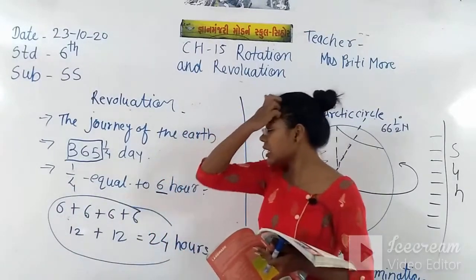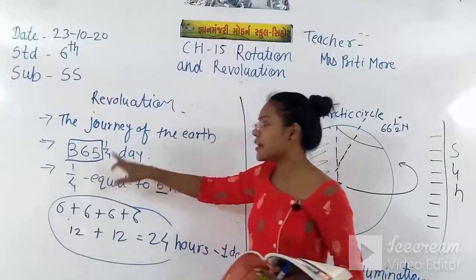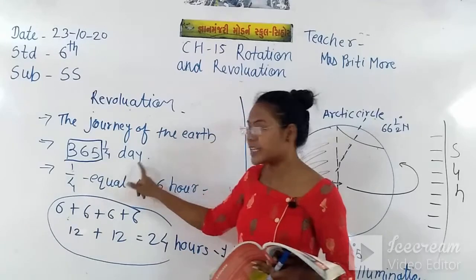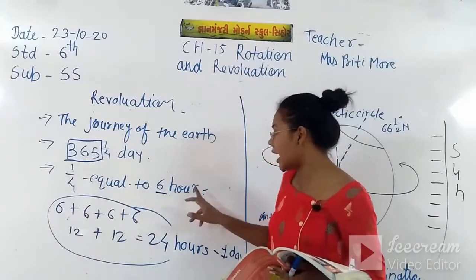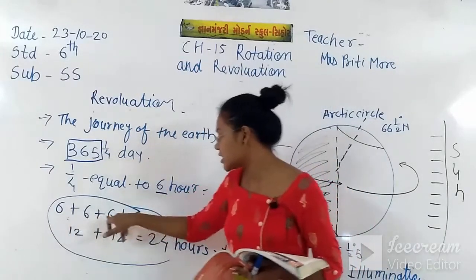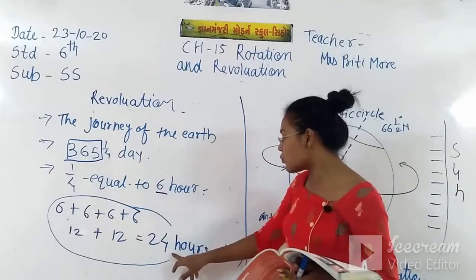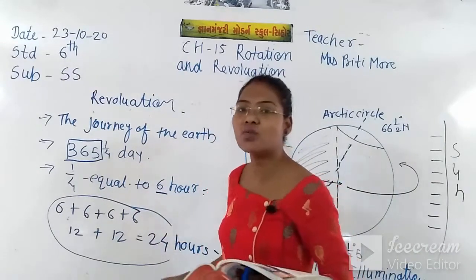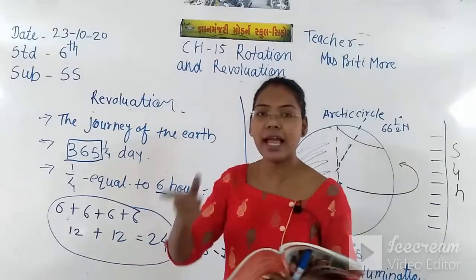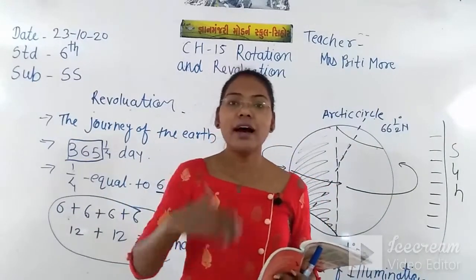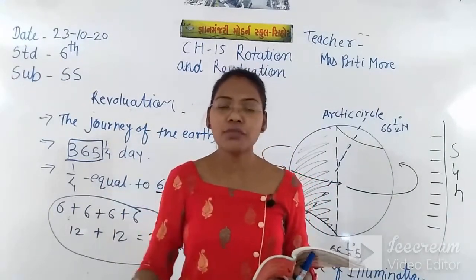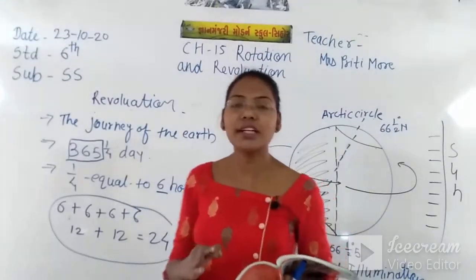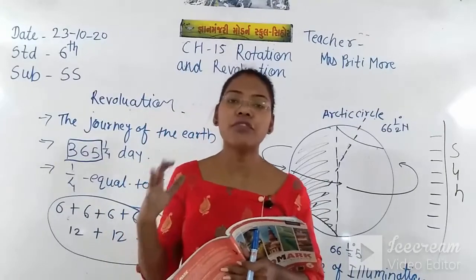Generally there are only 365 days in 1 year, but this 1/4 day equals 6 hours, and when we add these up we get 24 hours, and 24 hours means 1 day. This 1 day is added after every 4 years, and it is added in the month of February.